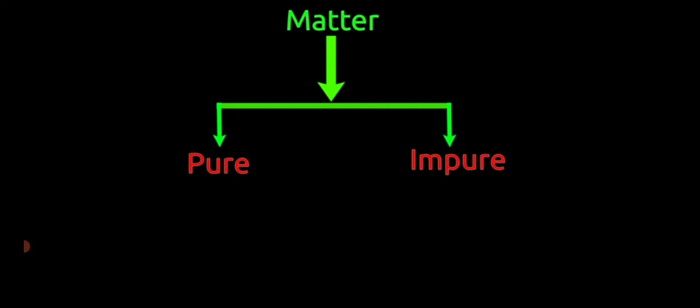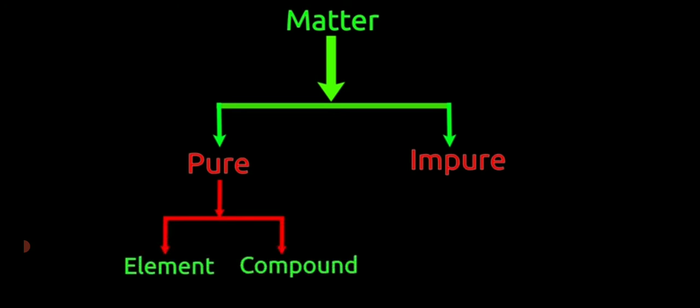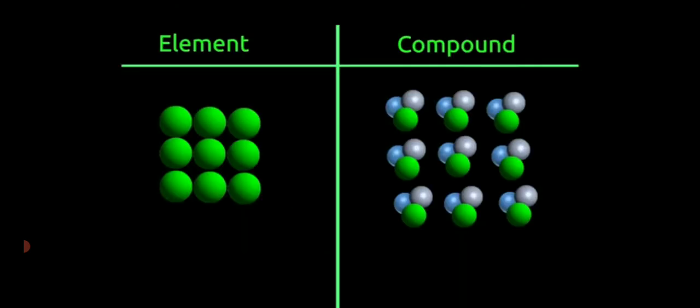Pure matter has two categories: one, elements; two, compounds. In elements, the same type of atoms are found, whereas a compound contains different types of atoms. In fact, compounds are formed by molecules which are made up of different types of atoms.